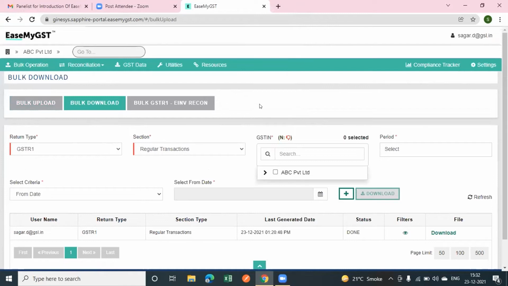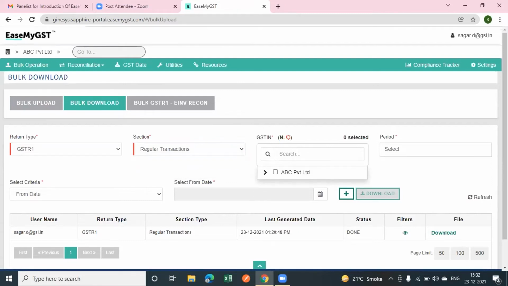Second process is, after filing of GSTR1, you can also download the data in bulk of any transaction, either GSTR1, GSTR2, 2A and 2B. From here, we will select the transaction for which we want to download the data, either regular transactions, as we all know, normal transactions B2B, B2CS, or for GSTR2, B2B imports and HSN summary and document details.